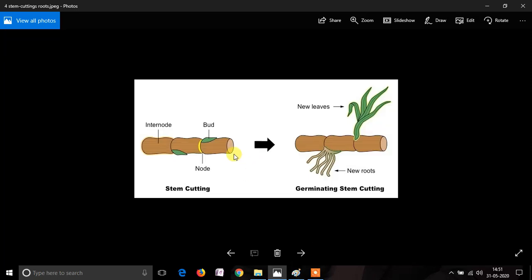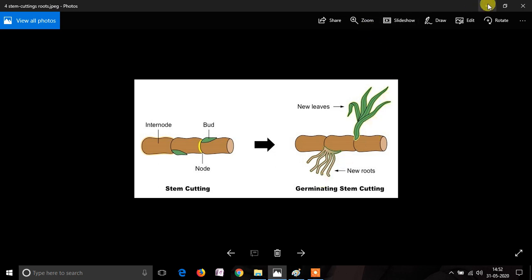You can see the left image is a stem which has been cut, and when this stem is sown in the soil, the roots start emerging from this cut stem, and the emerging of these roots from the cut stem in the soil is because of the hormone auxin.